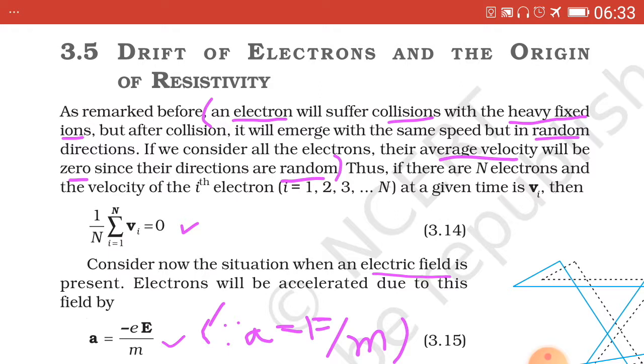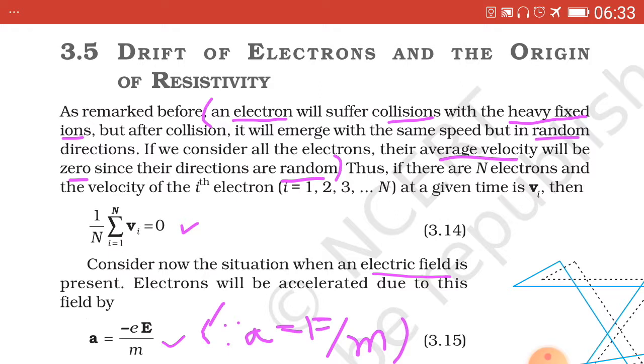Then after collisions, the electrons will move in random directions with the same speed. Their average velocity will be 0 because their directions are random.